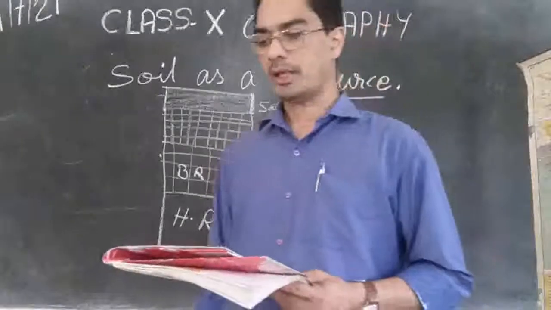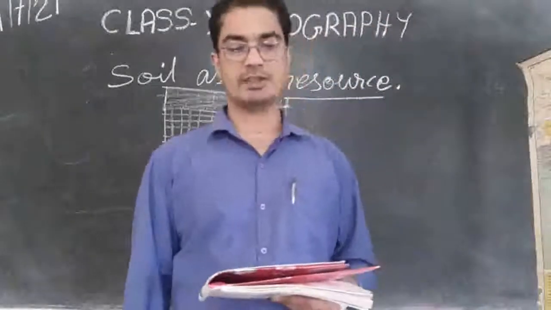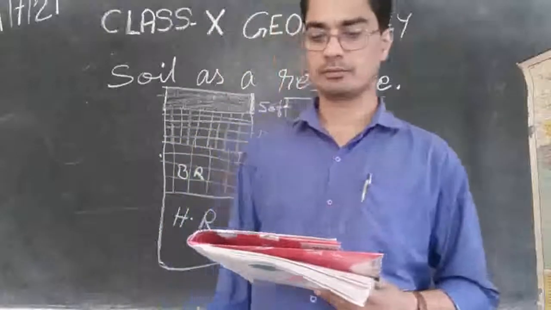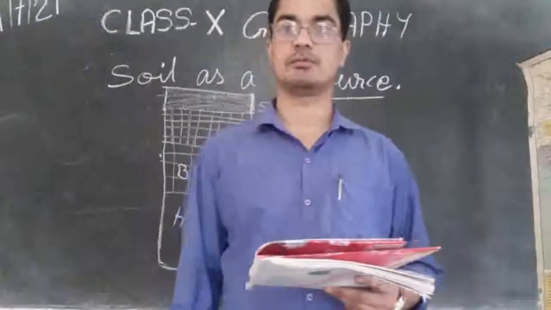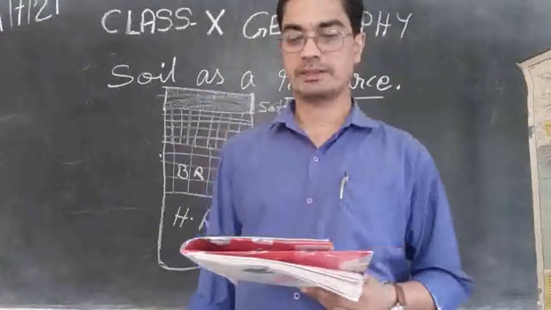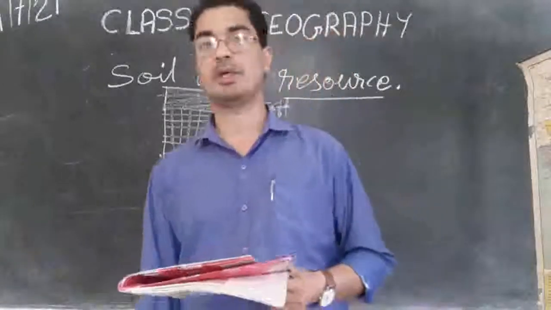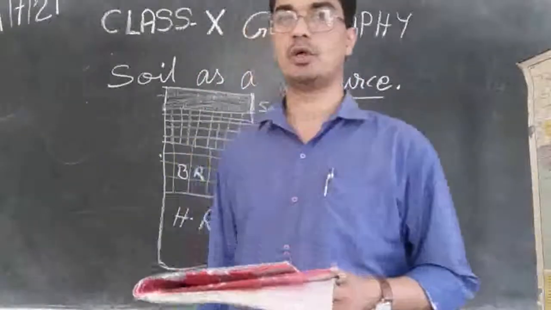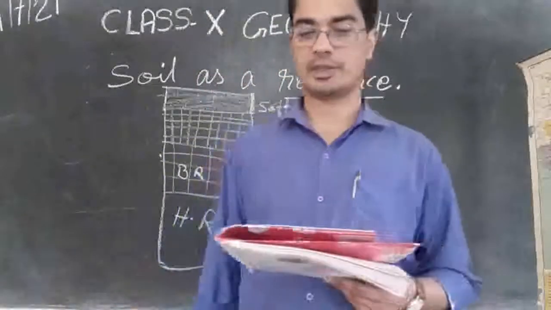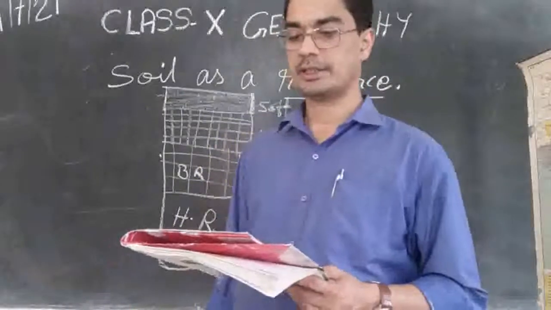Then chemical and organic changes which take place in the soil are equally important. In the soil a lot of changes are taking place, like chemical. If you put some chemicals, then a chemical change will take place, or due to organic activities there also will be change.